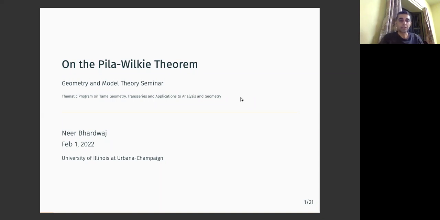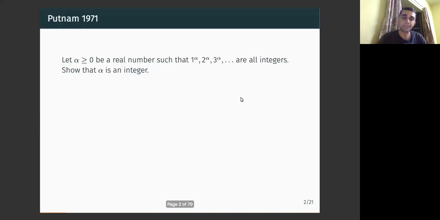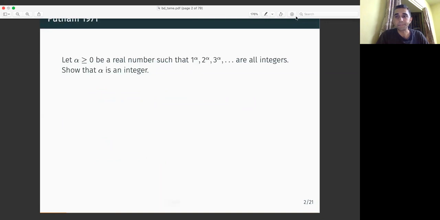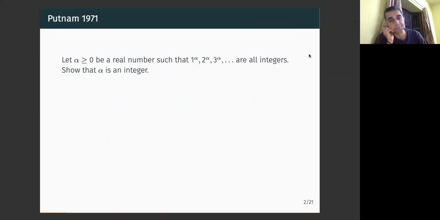Okay, so let's start. I like to start this talk with a problem that I was introduced to through a paper of Wilkie's. This appeared in Putnam 1971, and nobody could solve it in that exam. Let alpha be a non-negative real number, such that 1 to the power alpha, 2 to the power alpha, 3 to the power alpha are all integers. The problem was to show that alpha must also be an integer, right?